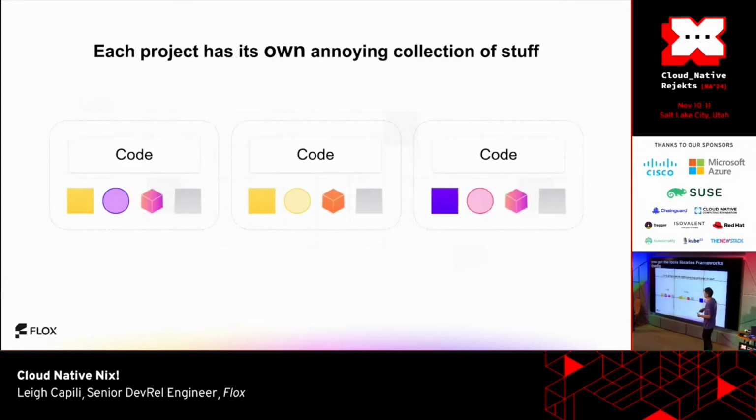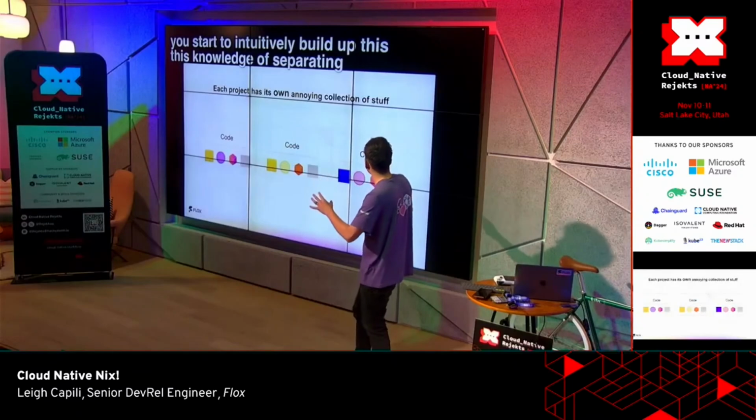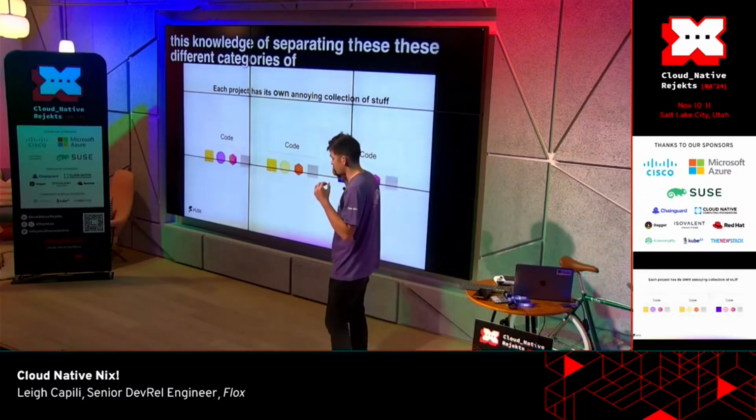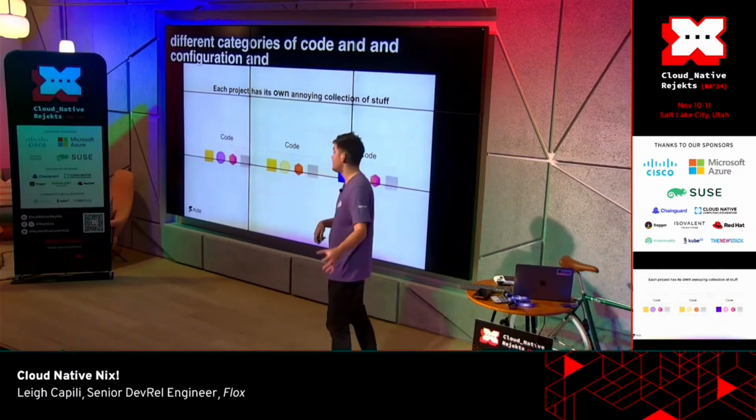All of your projects have different mixtures of that kind of stuff. And this is maybe nothing that we really think about too much, but even if you're a beginner engineer, you start to intuitively build up this knowledge of separating these different categories of code and configuration and the things that you are depending on.